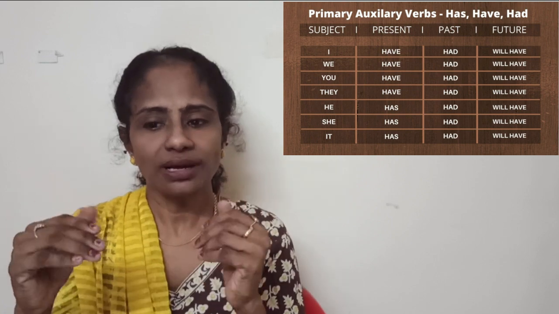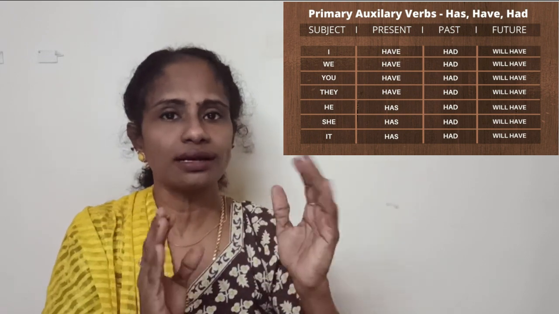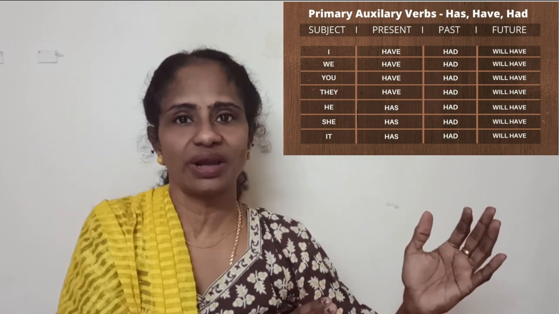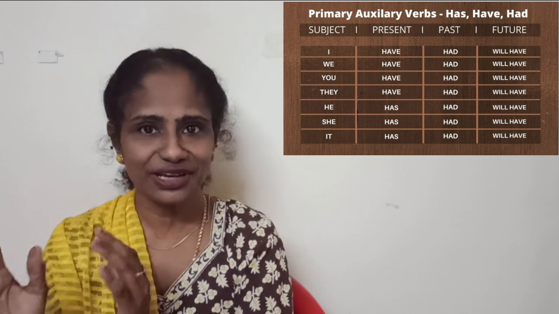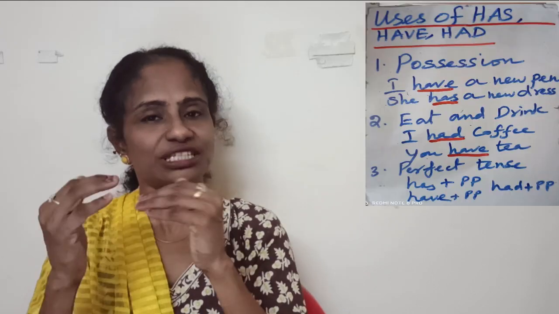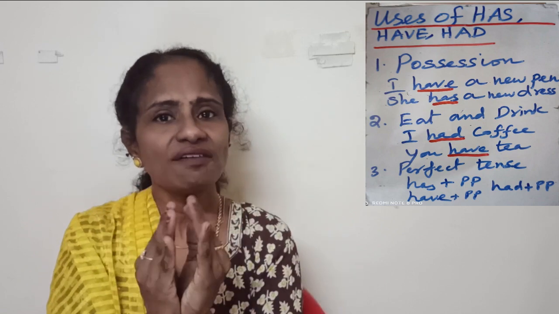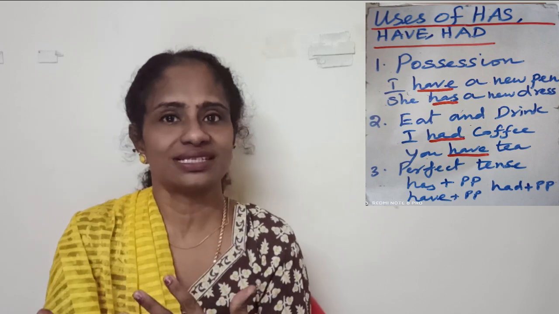Okay, so when I show you the next slide, you can understand exactly where it comes as a main verb and where it comes as a helping verb, an auxiliary verb. Okay, just look at these three sentences. Let's see the first meaning. Have, has, when we say it, it talks about possessions.